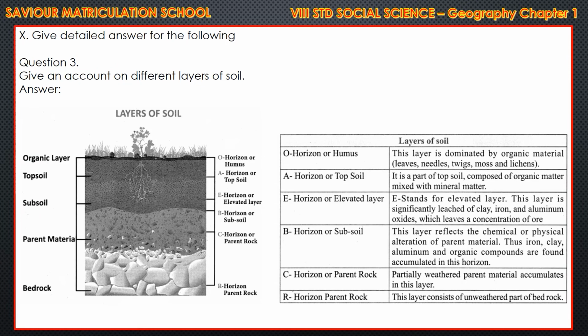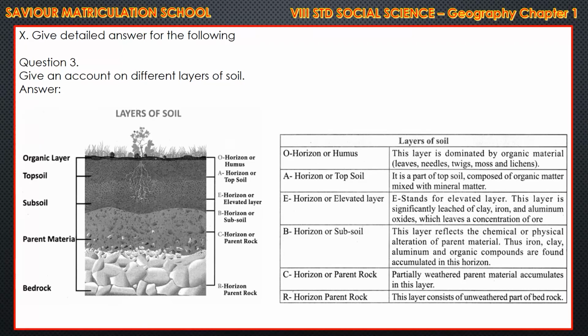Now, in detail answer, question number 3, give an account on different layers of soil. Here, for this, you have to draw the picture. You can see the picture in page number 91 in your textbook, colorfully they would have given in color. So, in page number 91, you can see the picture, layers of soil. I'll read it now. Layers of soil. O.